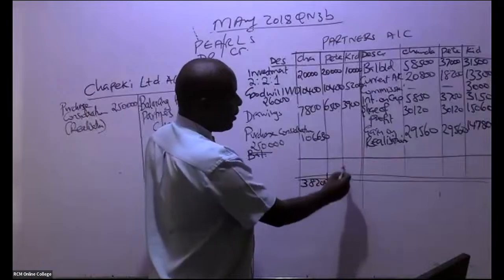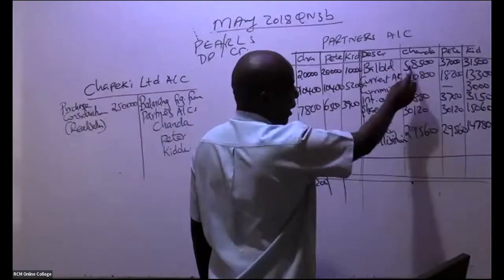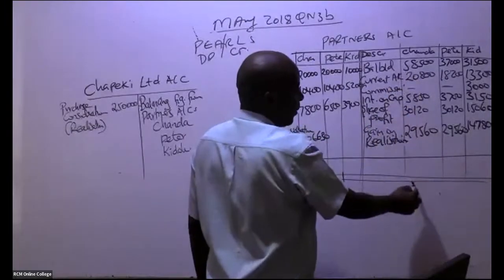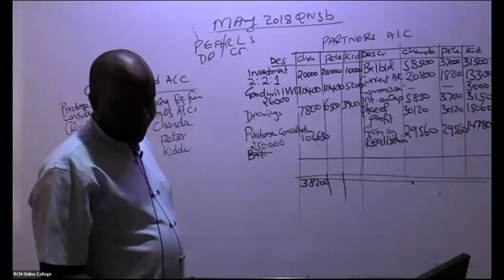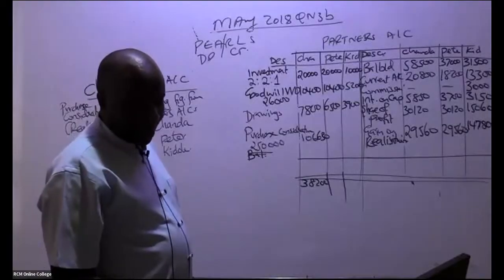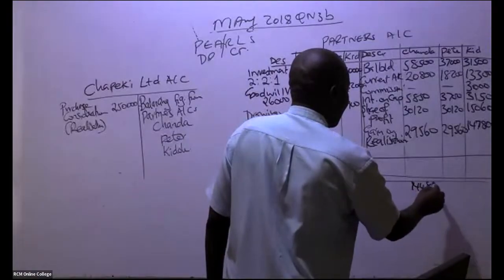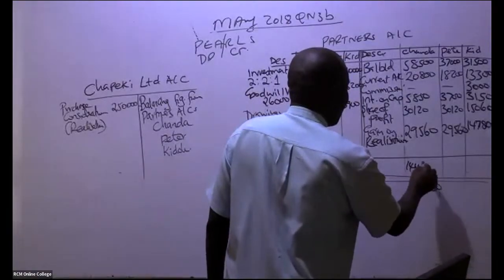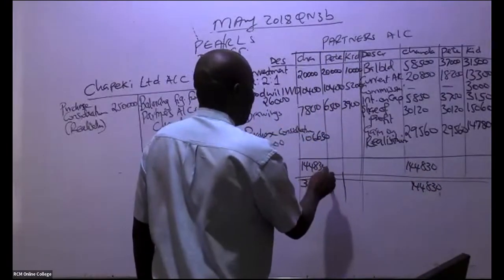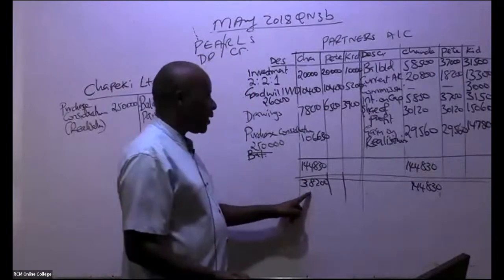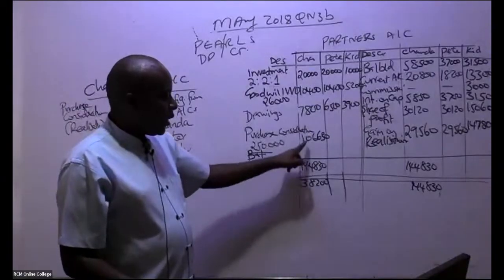How about this first ninja here? How much do we have when you add this and this? We have 144,830. So this 144,830 is bigger, so you subtract. You take this minus 38,200. Will we get this balancing figure?